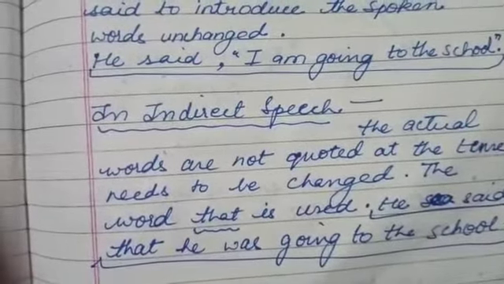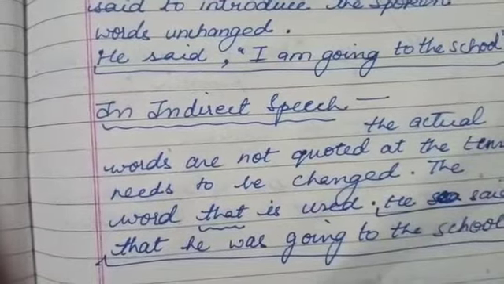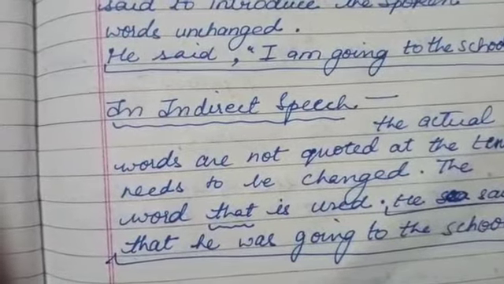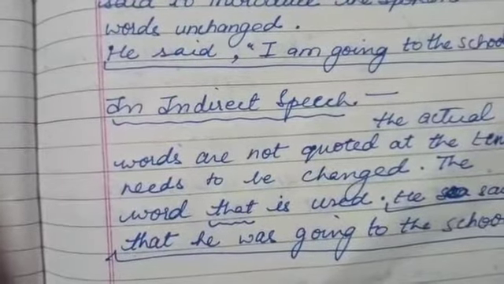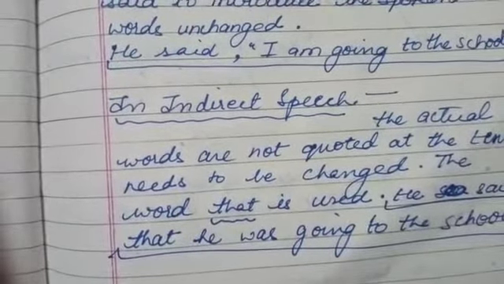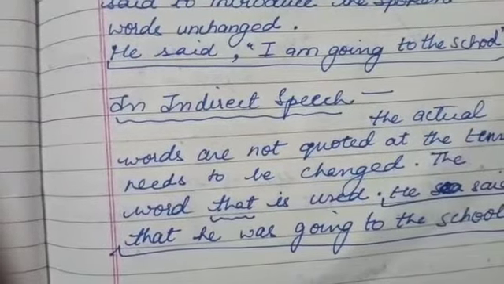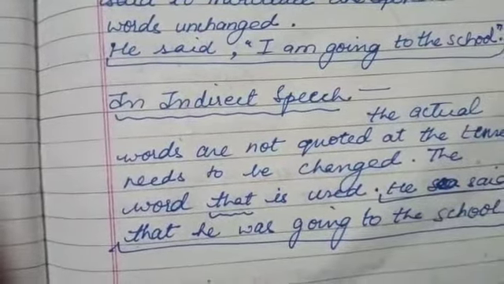So, children, in indirect speech, actual words are not quoted. You are not quoting someone's words word by word. In fact, you are paraphrasing. You are changing it, but even if you are changing it, the meaning doesn't change. It remains the same.